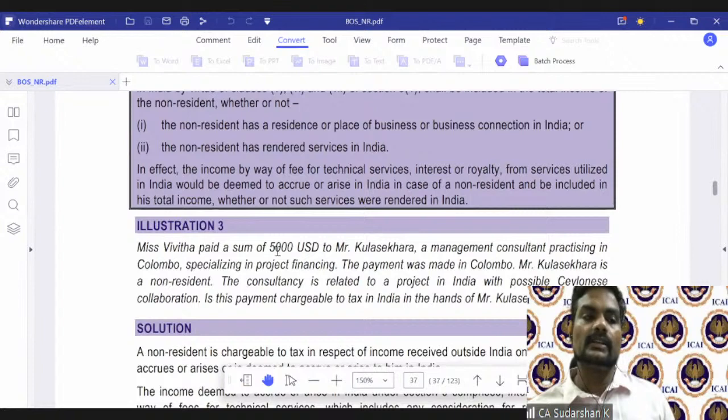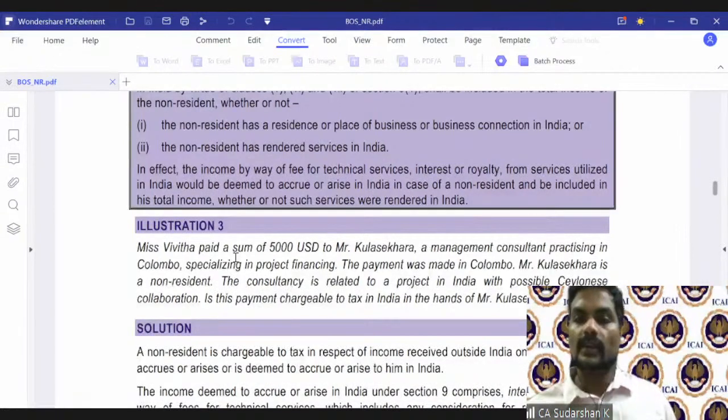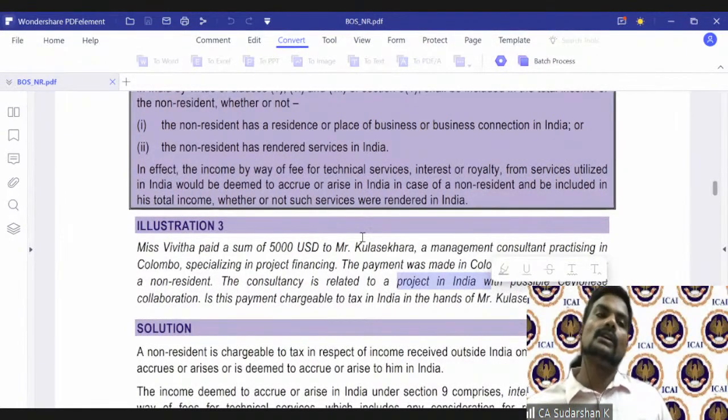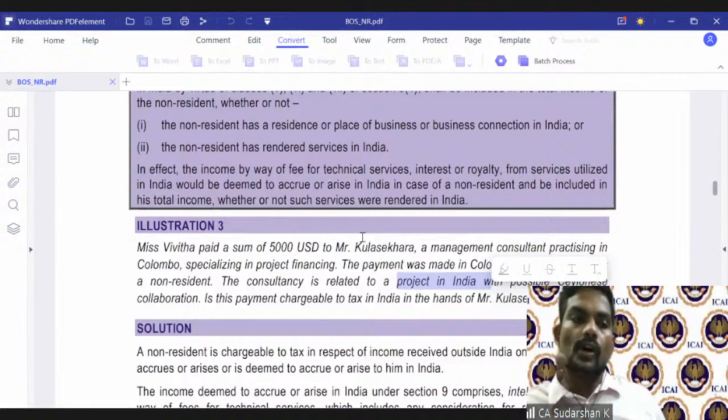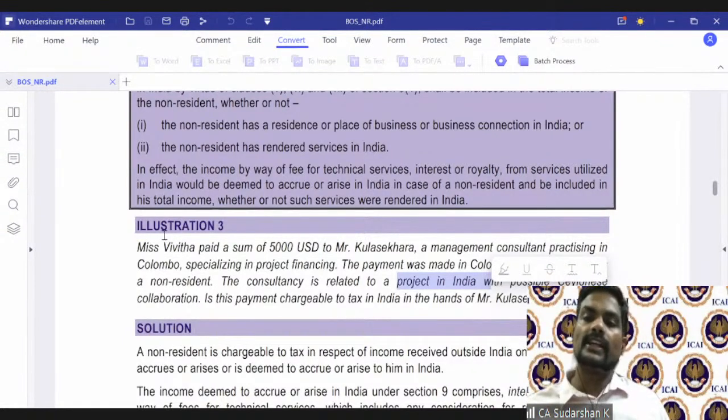So Ms. Vivita is assumed to be an Indian resident. She is paying a sum of 5,000 USD to a non-resident Sri Lankan. The payment was made in Colombo and the project is related to India. So therefore, for section 9(1)(vii), a payment made by a resident to a non-resident for the purpose of business or profession in India and the consulting project. Fees for technical services include technical, managerial, consultancy. So this is consultancy, and this is utilized in India.